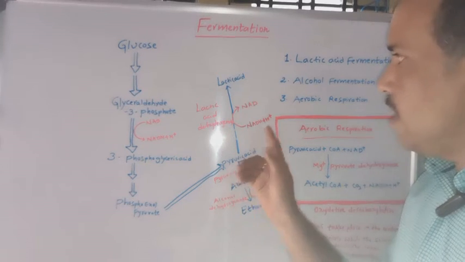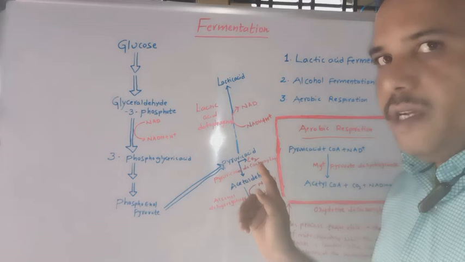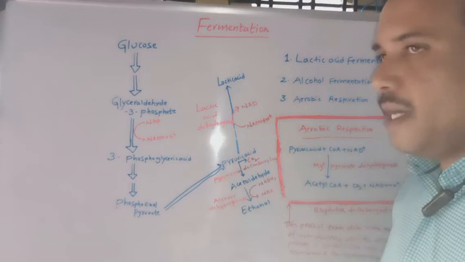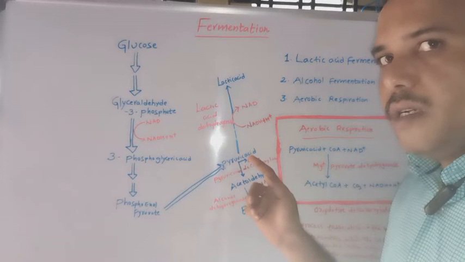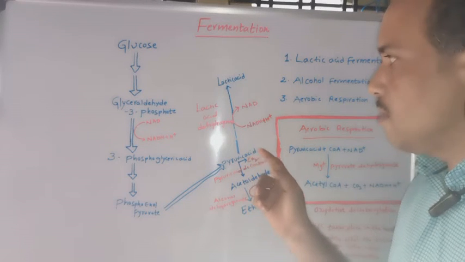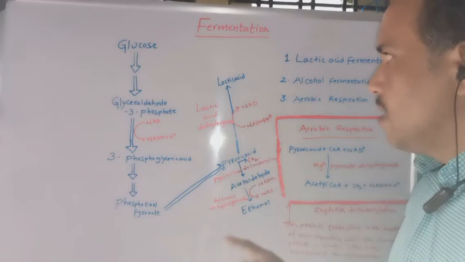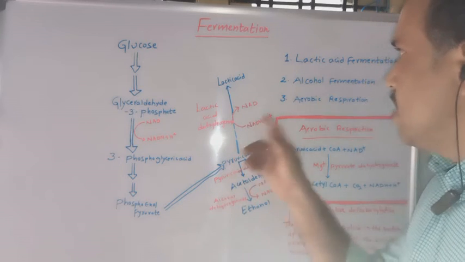Why is the lactic acid accumulated? Because when anaerobic conditions are created, pyruvic acid is converted into lactic acid. This lactic acid now accumulates in the muscles and forms muscle cramps and pain in the muscles because of this lactic acid accumulation, with the help of the enzyme lactic acid dehydrogenase, which we can observe.